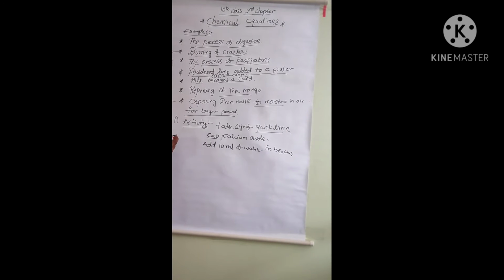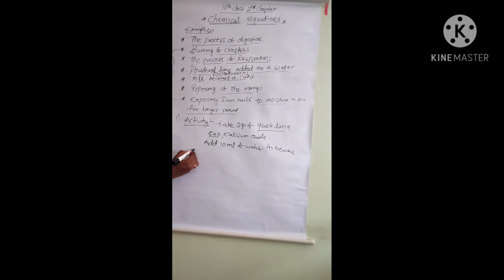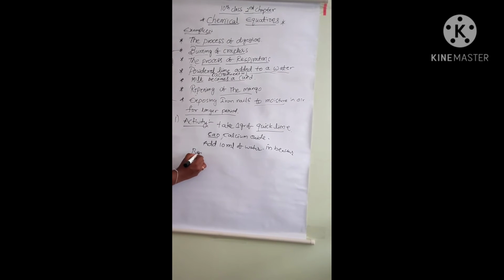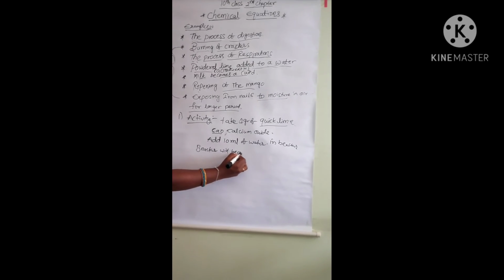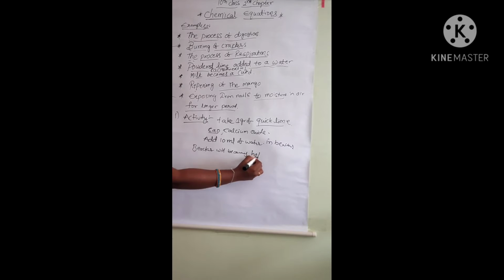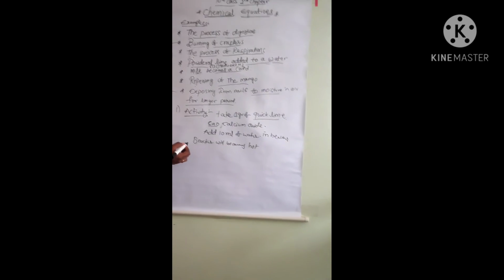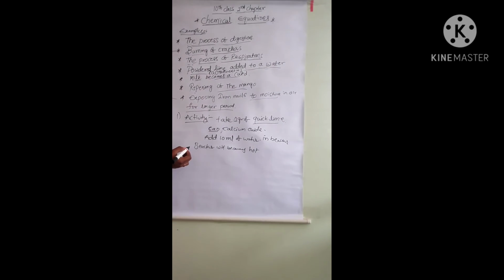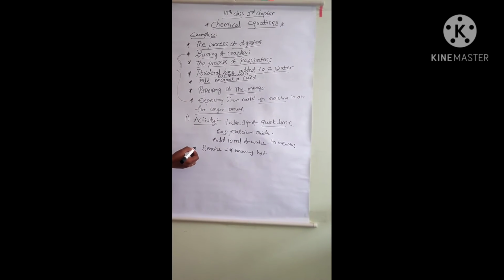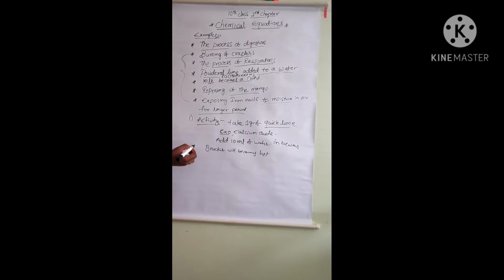Next, what do you notice? Do you notice that the beaker becomes hot when you touch it? The reason is that heat energy is released. The calcium oxide reacts with water, and in that process heat energy is liberated.